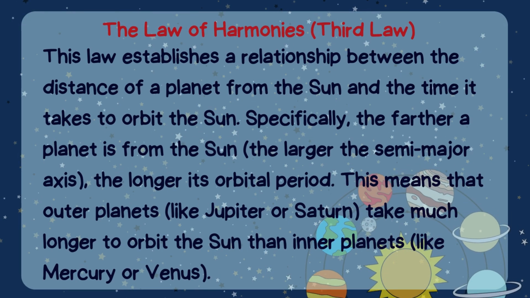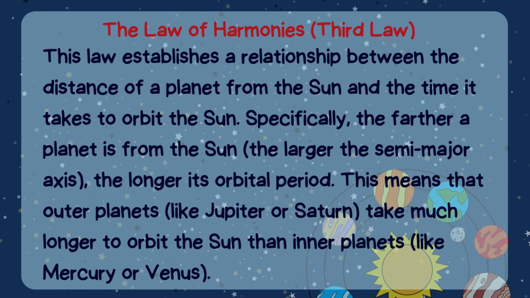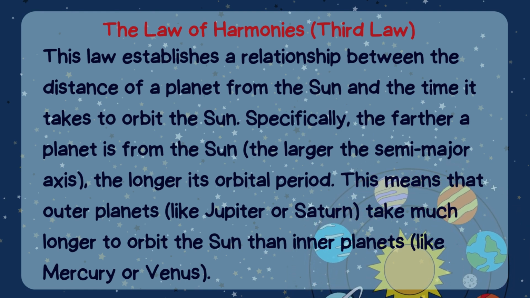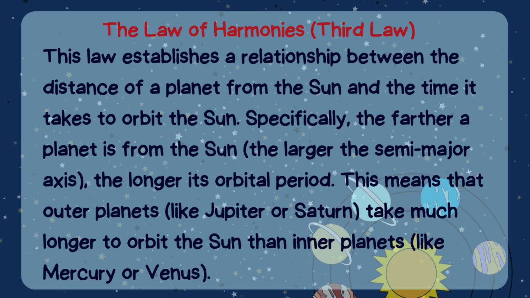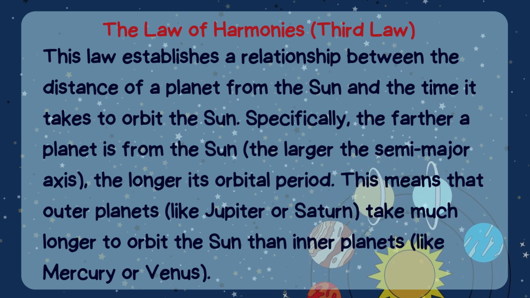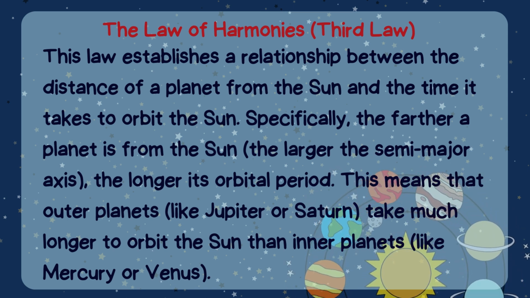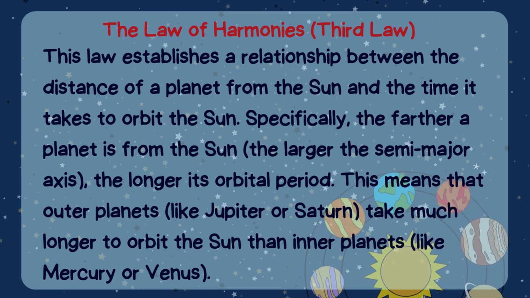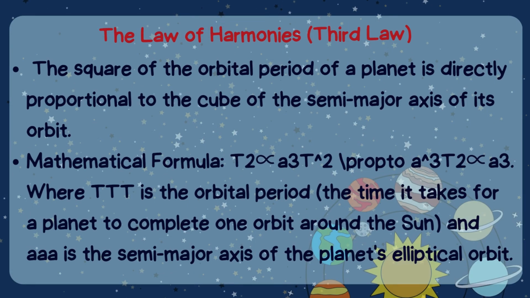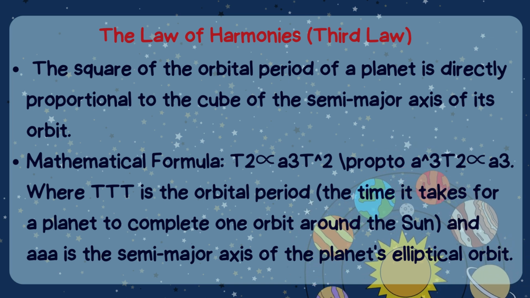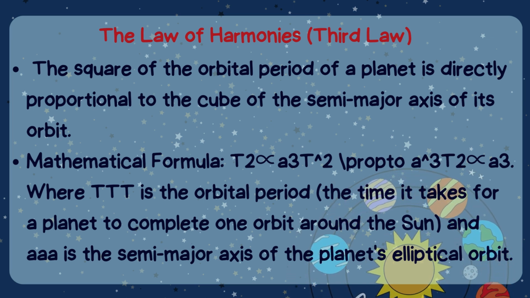The law of harmonies. This law establishes a relationship between the distance of a planet from the Sun and the time it takes to orbit the Sun. Specifically, the farther a planet is from the Sun, the larger the semi-major axis, the longer its orbital period. This means that outer planets like Jupiter or Saturn take much longer to orbit the Sun than the inner planets like Mercury or Venus. The square of the orbital period of a planet is directly proportional to the cube of the semi-major axis of its orbit.